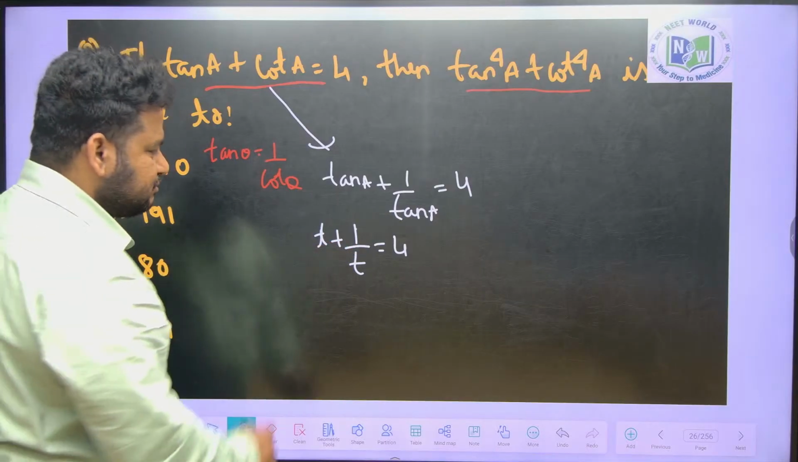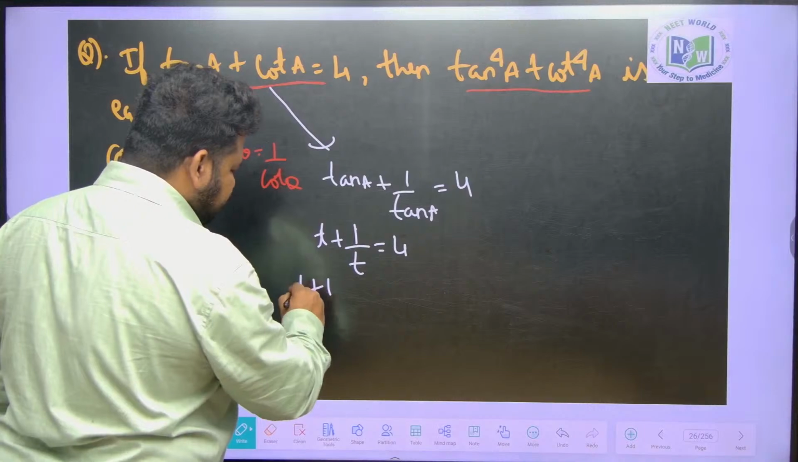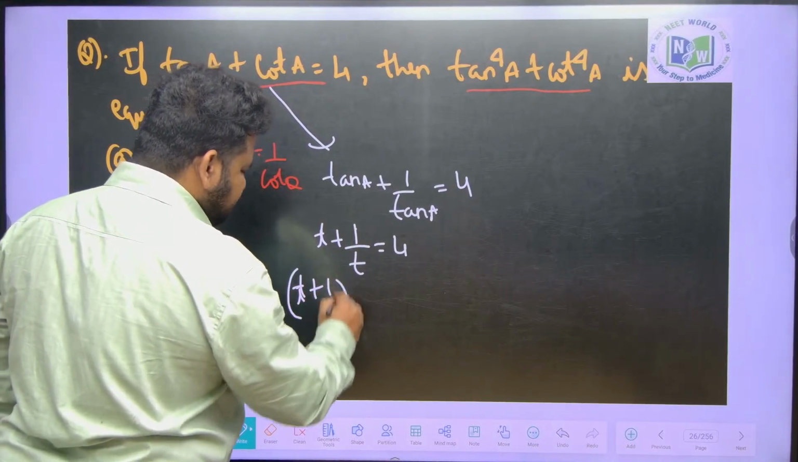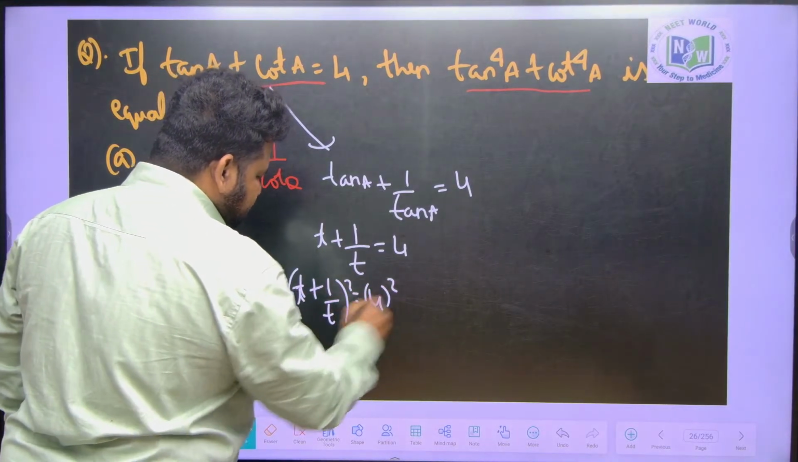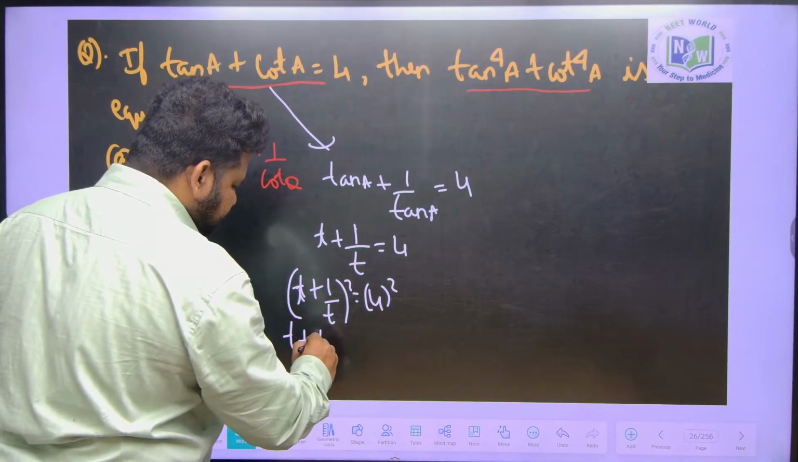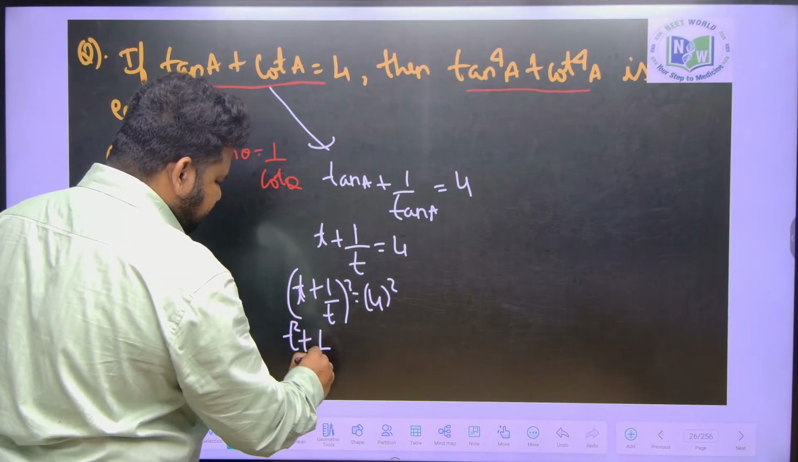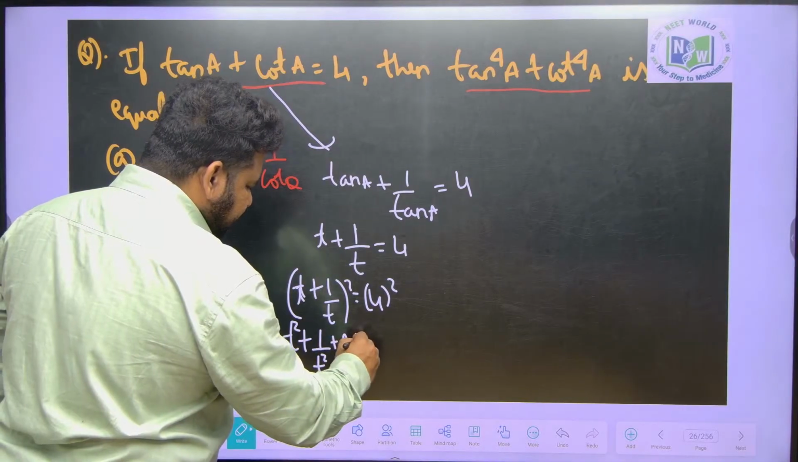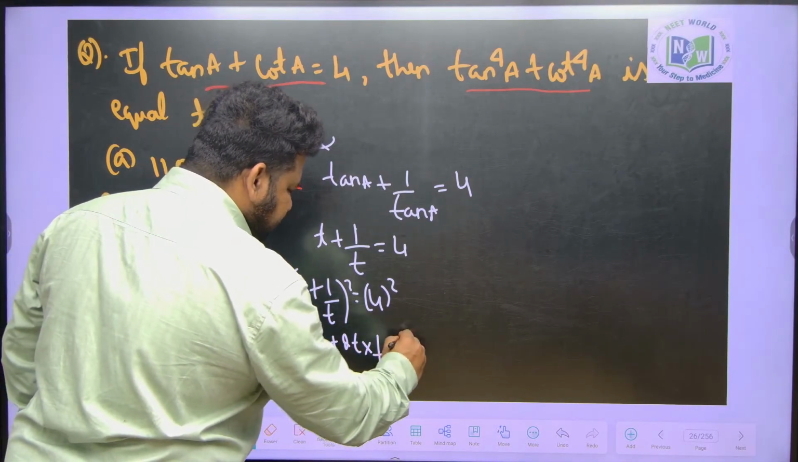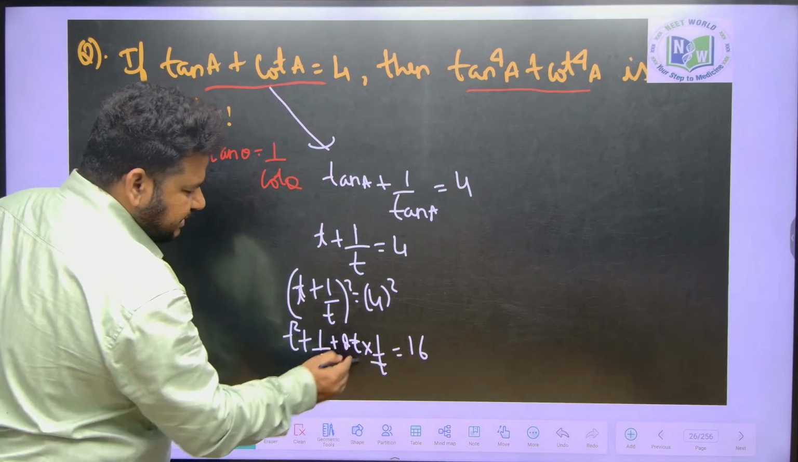Square on both sides, this gives us t plus 1 by t whole square is equal to 4 square. So t plus 1 by t whole square is t square plus 1 by t square plus 2 into t into 1 by t. This is equal to 16. So this t and this t will get cancelled. Correct?